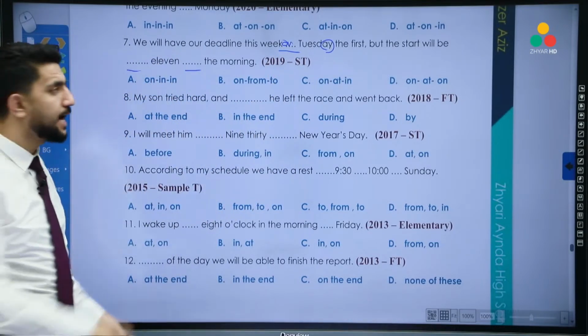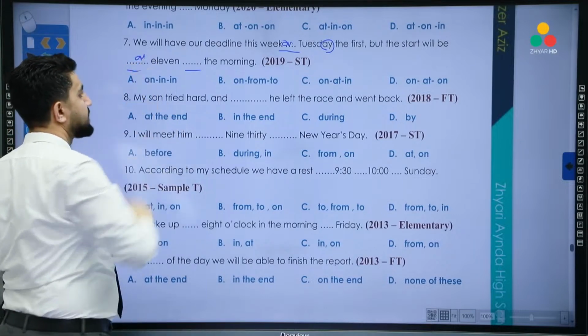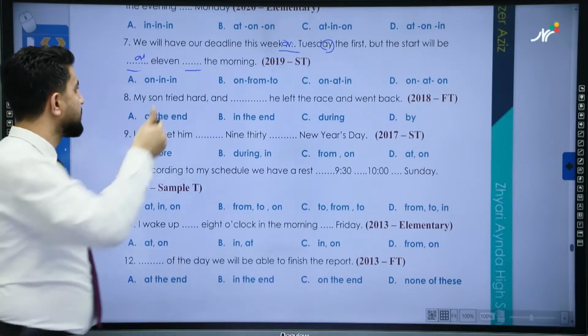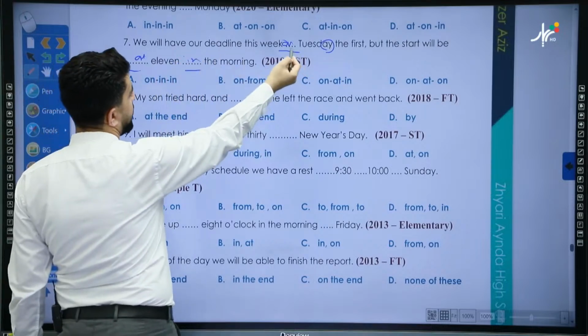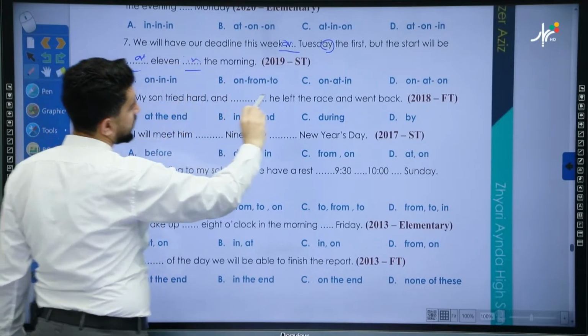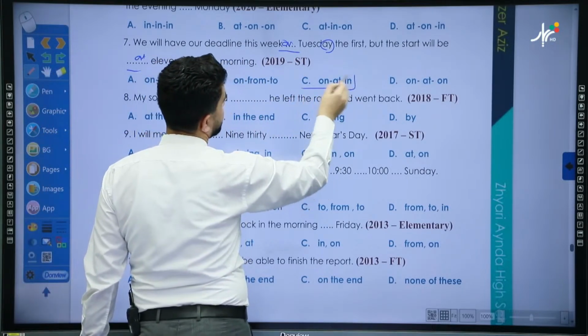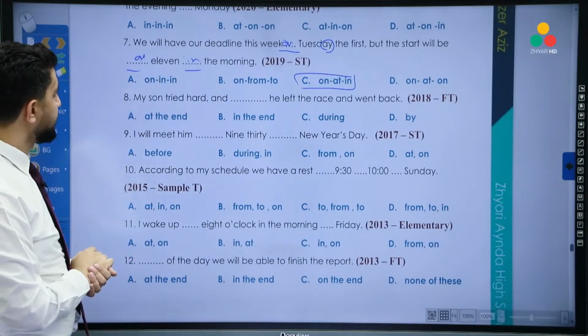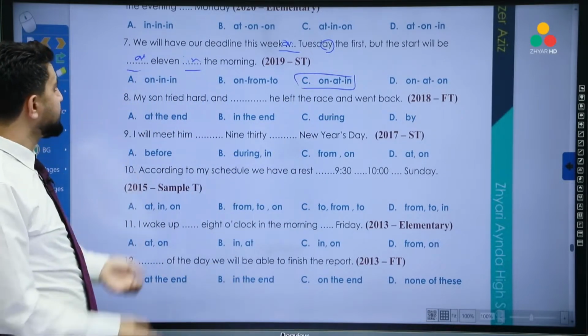This one is 11. So what do we use? At 11. This one is part of the day. What do we use? Well done. In. So do we have on, at, in? On, at, in. That's right. We use on, at, in here. Very good.